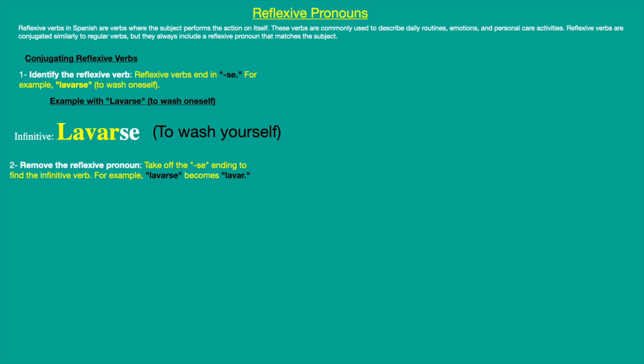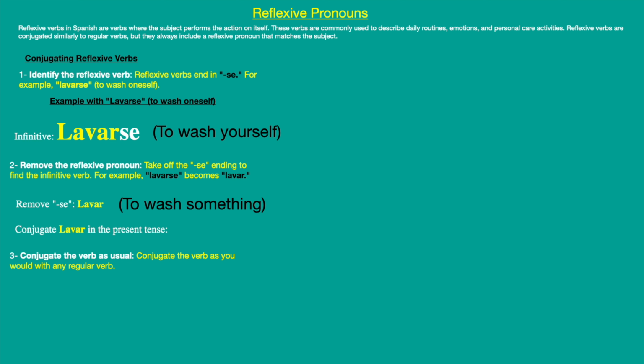So it's like you're washing clothes or something like that. So we are going to use the same approach when we conjugate the verb. If we are going to conjugate only lavar, we are not talking about lavarse yet. We are only going to talk about lavar, which is the regular verb to wash something. We are going to conjugate it the same way we do for any verb ending in AR. So it's the regular verb.